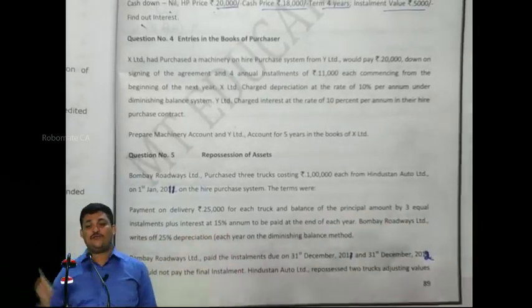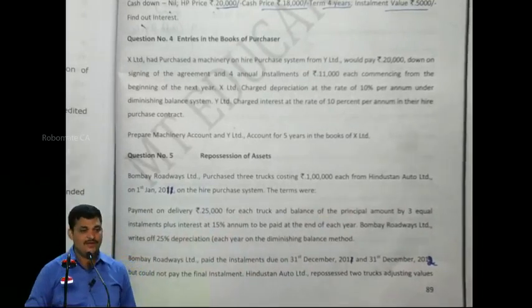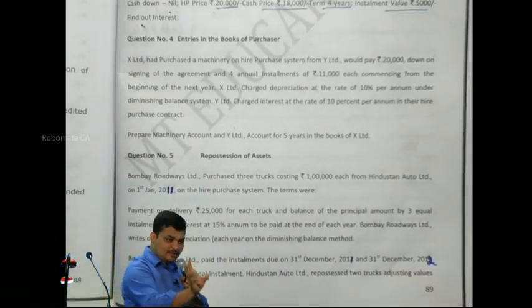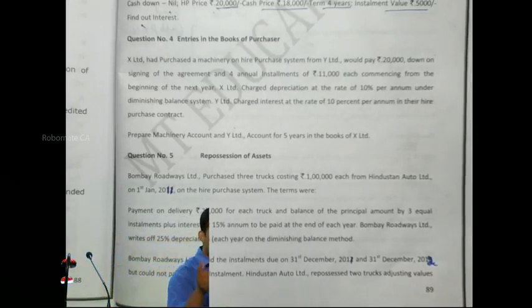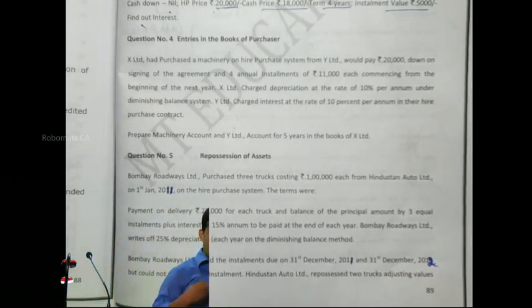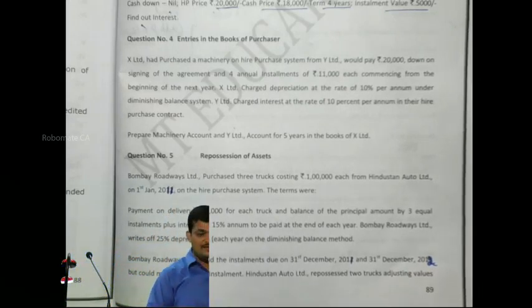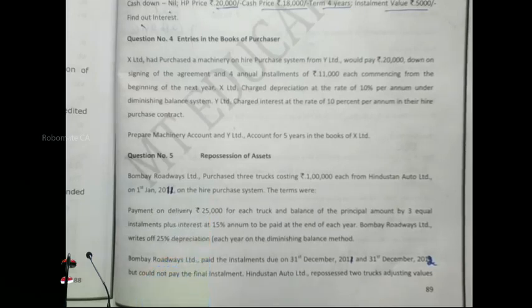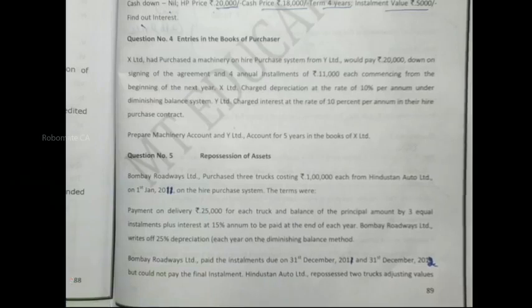This is the purest form of first problem we have done. First model. Every time 75,000 principal you pay along with whatever interest is due so far. Like that you paid the first installment. First installment on what date? 31st December 2011. Second installment, 31st December 2012. Third installment, 31st December 2013, which you could not pay. So next day he came and repossessed. No tolerance for even 1 month. When you did not pay on 31st December 2013, next day the vendor came and repossessed the trucks.